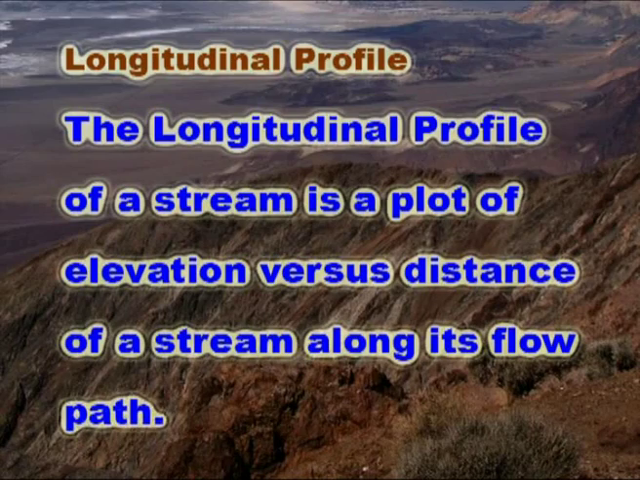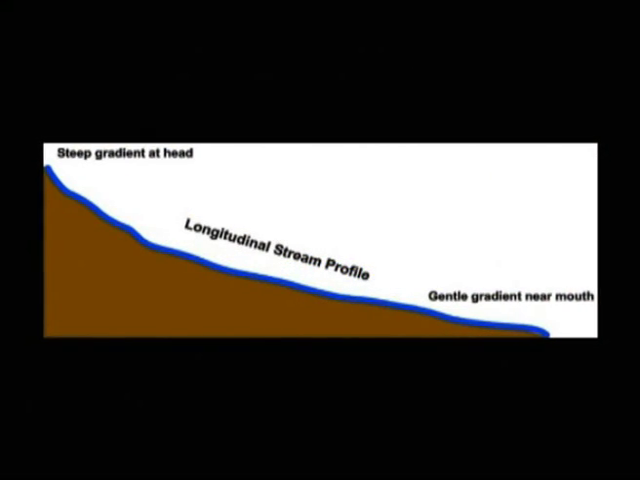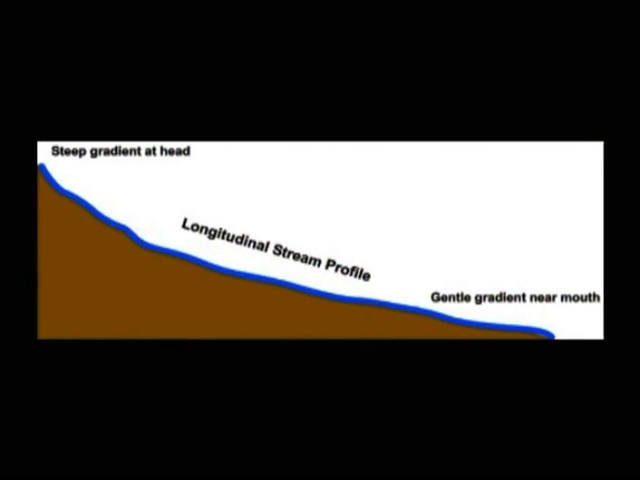The longitudinal profile of a river is also yet another important aspect. The longitudinal profile of a stream is a plot of elevation versus distance of a stream along its flow path. It usually shows a steep gradient near the source of the stream and a gentle gradient as the stream approaches its mouth. There is yet another parameter called base level of a stream.